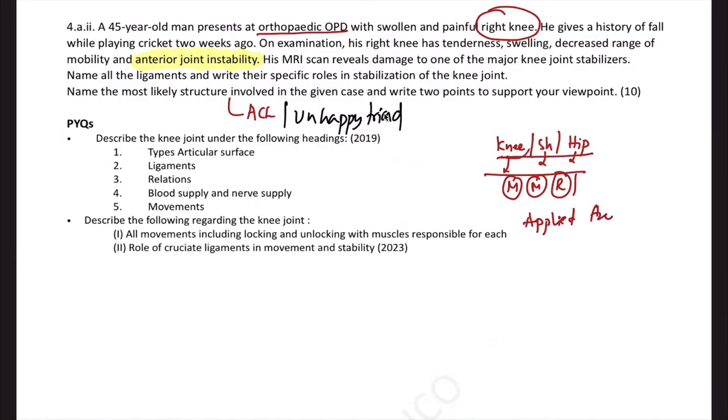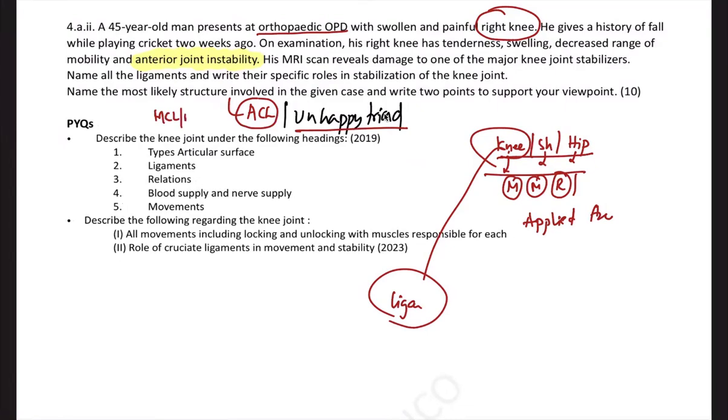Like, for example, knee joint, always and always in every lecture of my knee joint, I'll tell you the ligaments are the most important thing. And in the ligaments, we have an unhappy triad, among which there is an injury to the medial collateral ligament, medial meniscus, and also ACL. Because there is an anterior joint instability in this particular question, along with swelling in the knee, decreased movements of the knee, tenderness of the knee joint. Anterior joint instability is pointing towards ACL ligament injury.